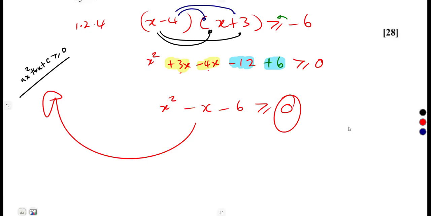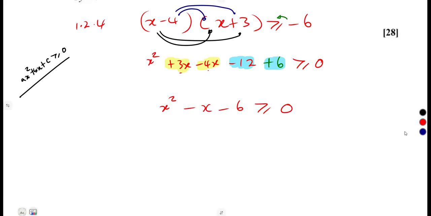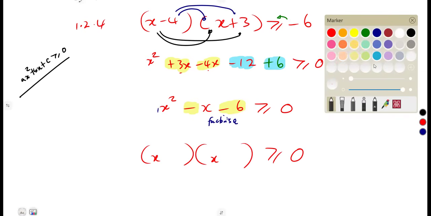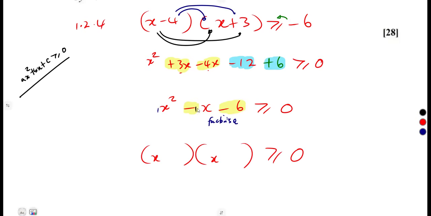As long as one side is represented with a 0 like that, that's where you can consider your factorization, as long as one side is equivalent to a 0. So we can factorize this so that you can find what our critical values are after. So factorizing here, that was going to give us what? All right, the coefficient of x squared is 1. So this is x, considering factors of what? Negative 6, which will give us what? A negative 1. The coefficient of x, negative 1.